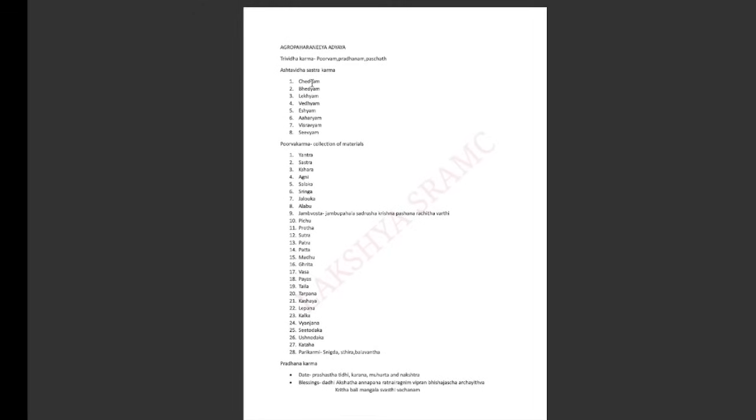So, in this chapter, first Acharya explains about the Ashtavidha Shastra Karma. In the Agropaharaniya Adhyaya, he enumerates the Trividha Karma, that is Purva Karma, Pradhana Karma, and Paschat Karma. Then he enumerates the Ashtavidha Shastra Karma, which is very important, that is Chedyam, Bhedyam, Lekhyam, Vedhyam, Eshyam, Aharyam, Visravyam, and Sivyam. And in the Dalhana commentary, Dalhana has given an example for each.